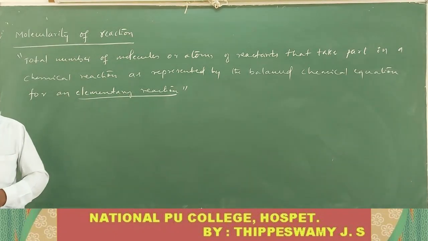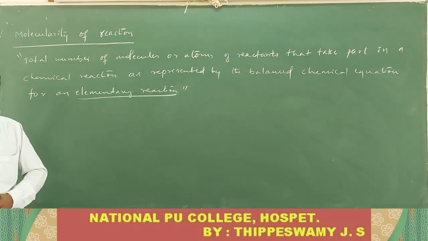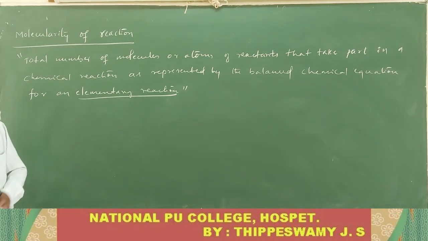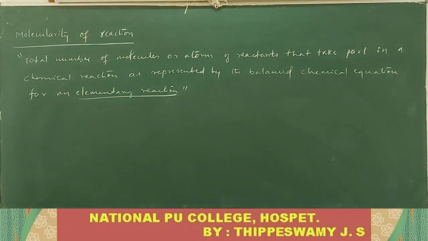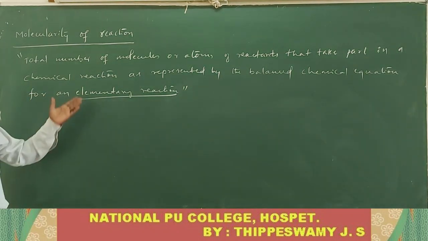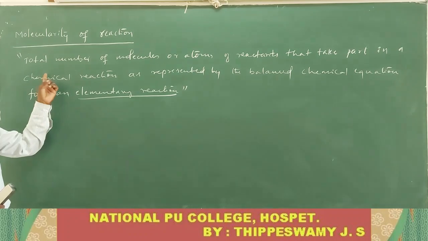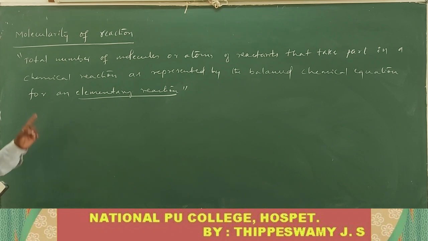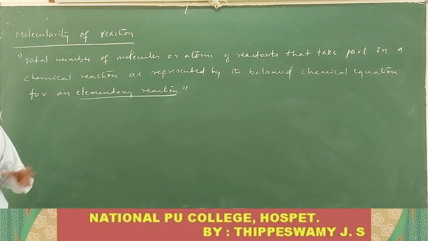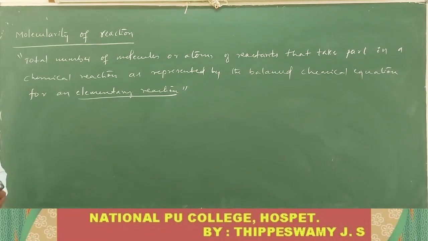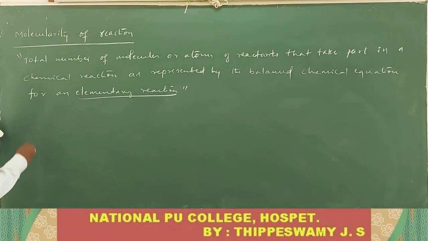You should know carefully the definition of molecularity. Usually one more question will be asked, is it not? What is molecularity? So carefully and perfectly you should know the definition regarding molecularity of the reaction. Sometimes they ask the question, define molecularity. You just define it like this: the number of reacting molecules, or number of molecules of reactants, or the number of atoms of the reactant that take part in a chemical reaction as represented by the balanced chemical equation for an elementary reaction, is called molecularity. Following that, there are different types of molecularity. You should know that. Types of the molecularity.